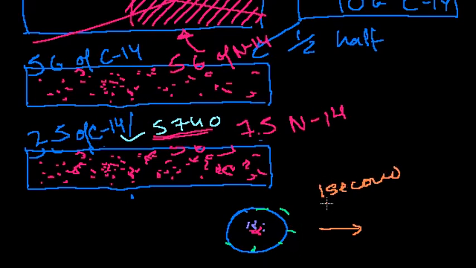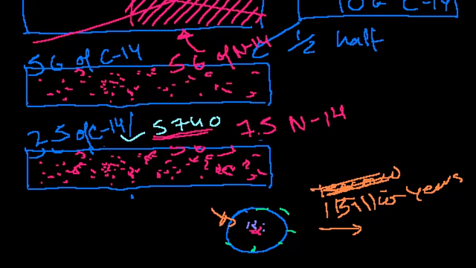Well, I don't know. It'll probably still be carbon, but there's some probability that after 1 second it will have already turned into nitrogen-14. What's going to happen after 1 billion years? Well, it'll probably have turned into nitrogen-14 at that point, but I'm not sure. This might be the one ultra-stable nucleus that just happened to go against the odds and stay carbon-14. So after one half-life, if you're just looking at one atom, after 5,740 years, you don't know whether this exact atom turned into a nitrogen or not. You just know that it had a 50% chance of turning into nitrogen.